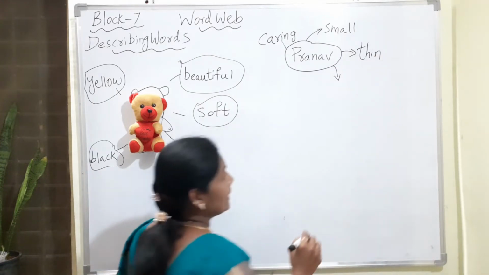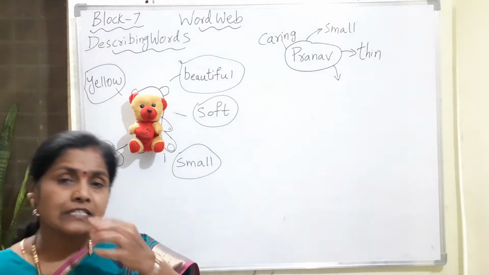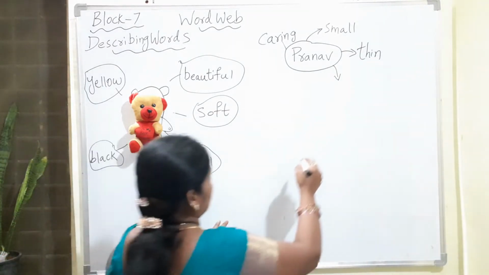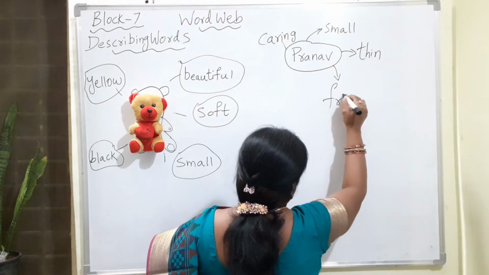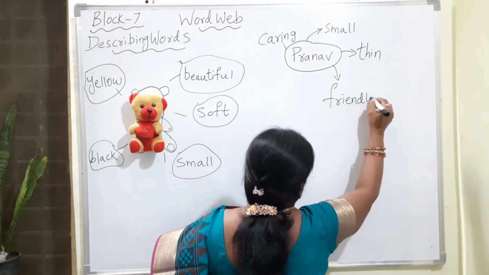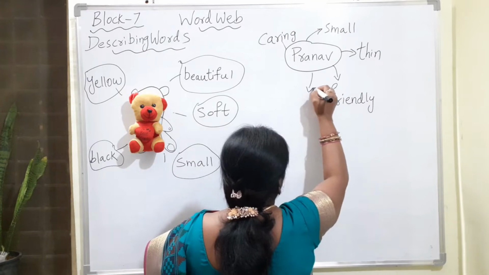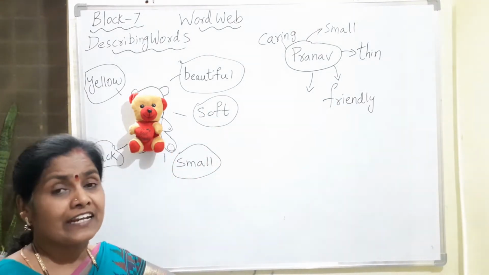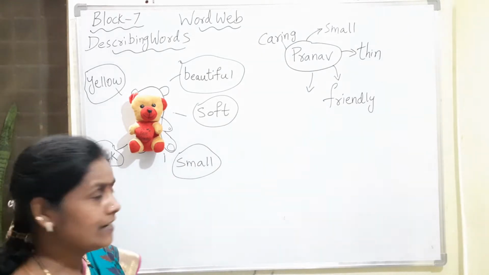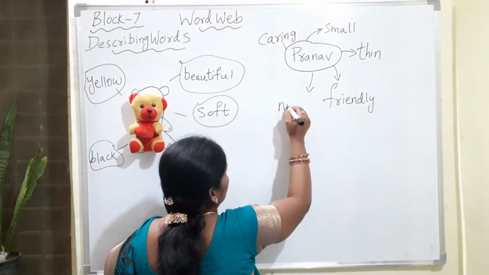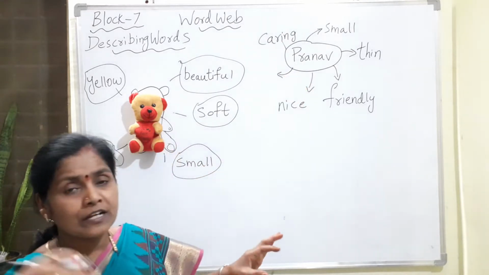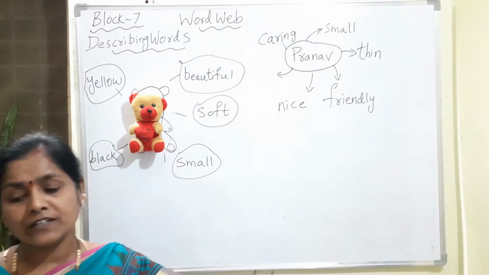And how is his relationship with Saket? He is very friendly with Saket. And what type of boy was Pranav? He was caring and he was a nice boy, isn't it? Both of them were very nice. Can you tell me something more about Pranav apart from these words?